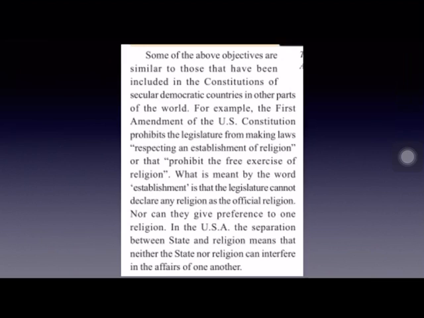Just like in India, in U.S.A. also religion is separated from the state. In U.S.A., the separation of state from religion means neither state nor religion can interfere in each other's affairs. But in India, in certain aspects, the government interferes. Whenever there is violation of fundamental rights of other religious communities or the lower caste people, the government interferes and makes necessary arrangements. That is the difference between separation of state from religion in India and USA.